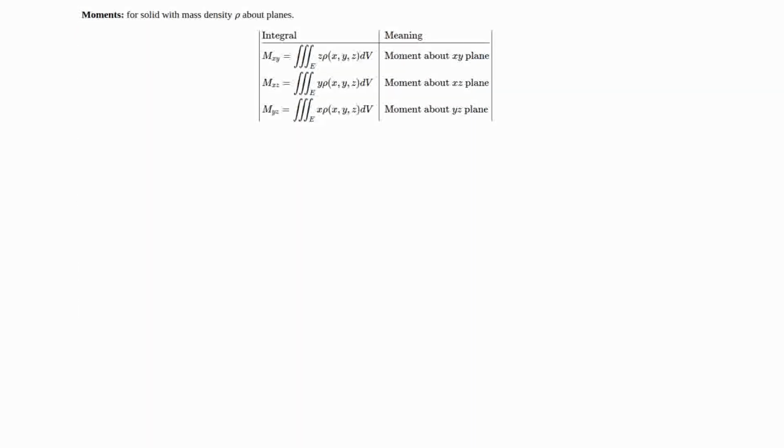And we have similarly the moment Mxz about the xz plane. So notice for Mxz, we're integrating y times rho of xyz dV, so the variable that's outside of the plane. And then finally, we have the moment about the yz plane, which is Myz, where we're integrating x times rho dV.